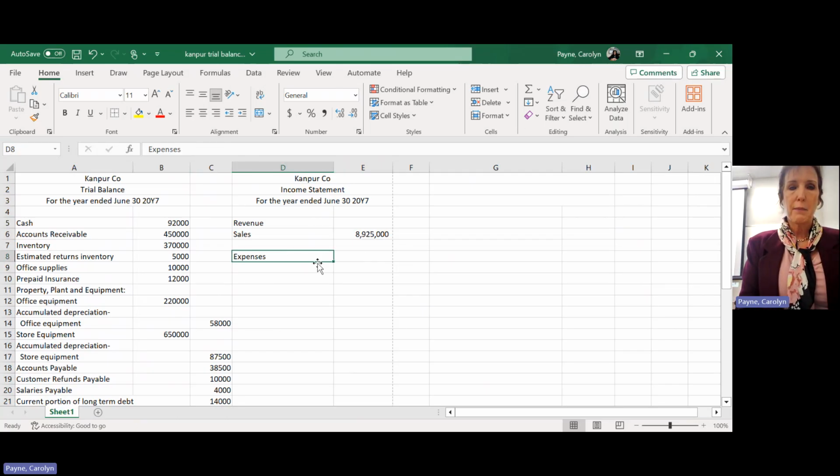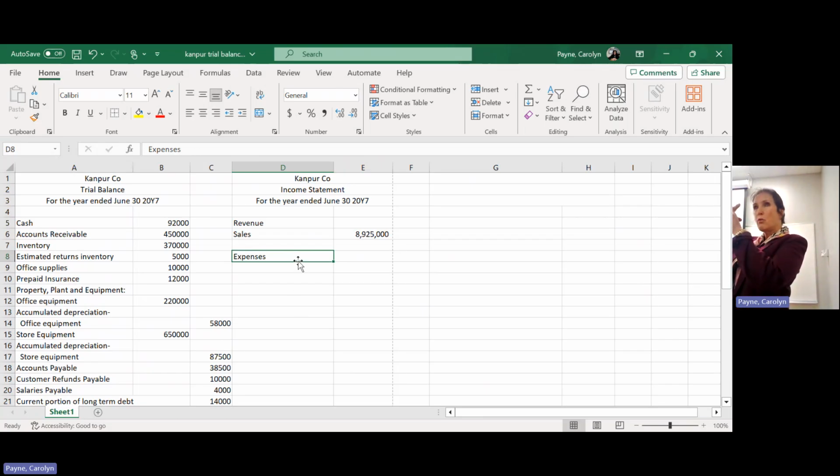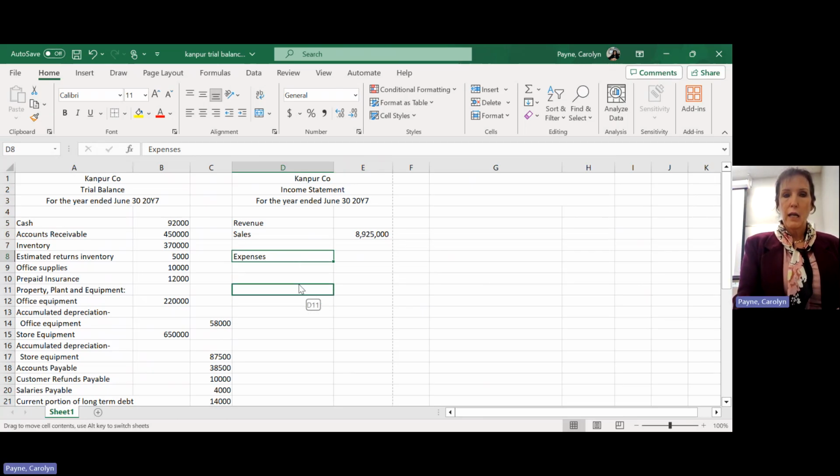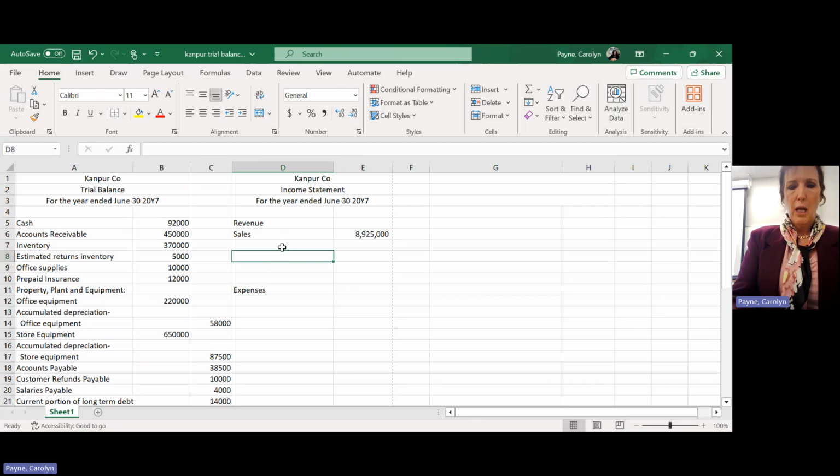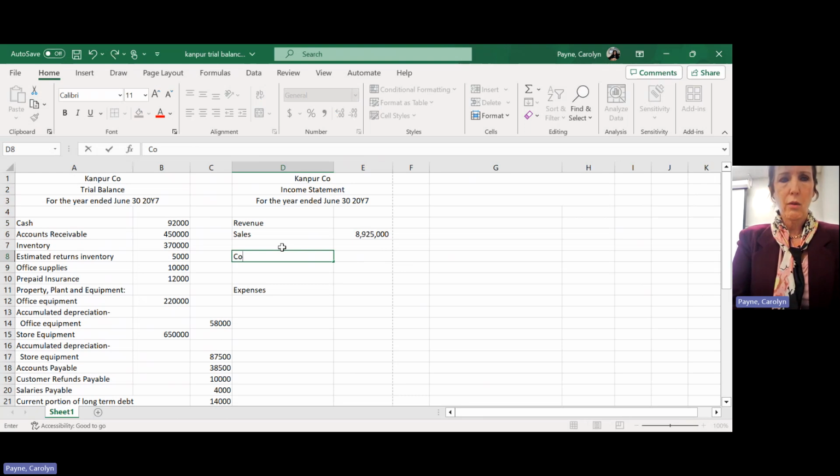So I'm going to pull my expenses down. Remember that? If I made a mistake and I forgot a line, I just hover over it until I get the arrows, and then I left click and drag, and I can bring it down wherever I want it to be. I don't have to retype that. Time is money, right? Next I'm going to put cost of goods sold.